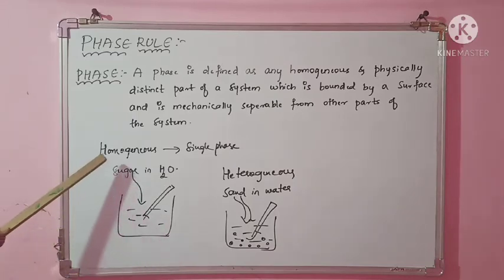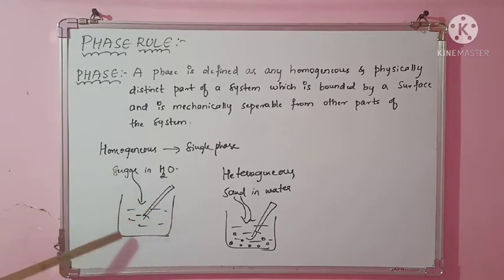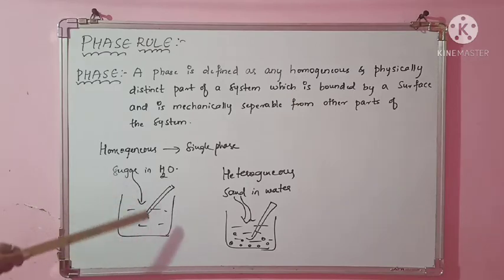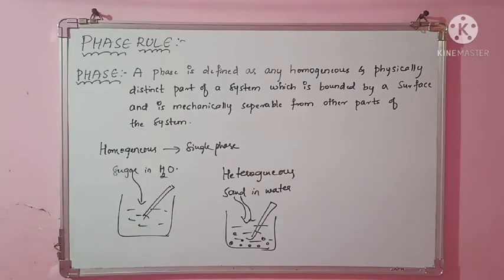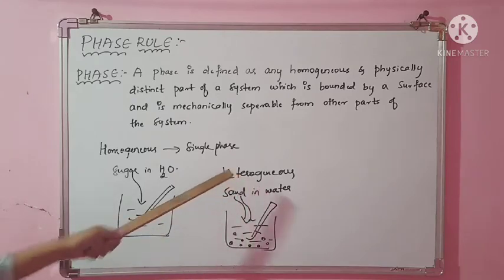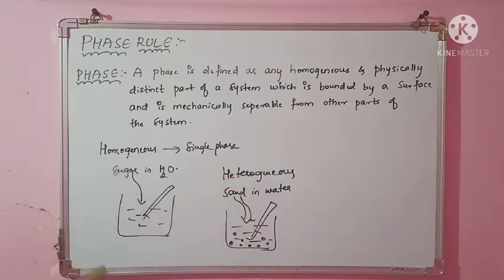In homogeneous, the components are not seen with the naked eyes and they are completely miscible with each other. It looks as if everything is the same, like a single phase. But here it is not looking the same. We can easily tell that this is water and this is sand. We can easily differentiate here, whereas in homogeneous you can't differentiate the particles, this is sugar, this is water, because the whole phase is looking the same. It is looking like a single phase, so we can say that it is homogeneous.